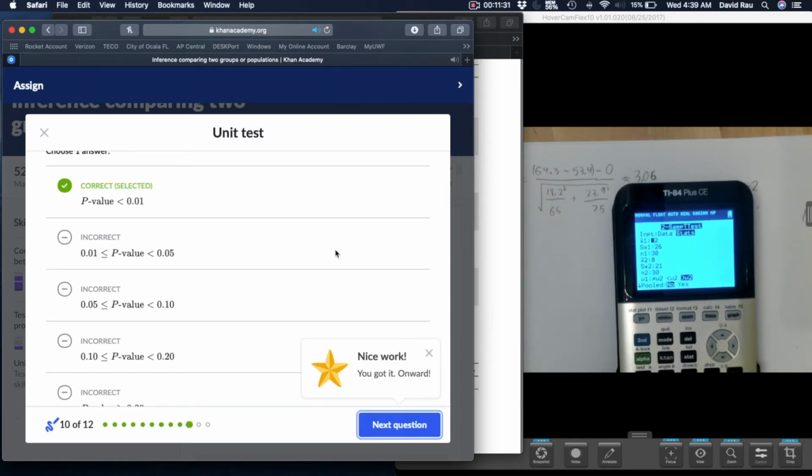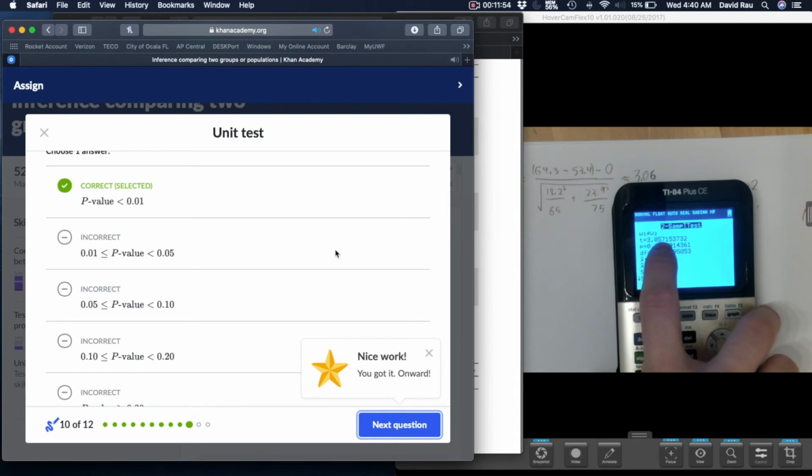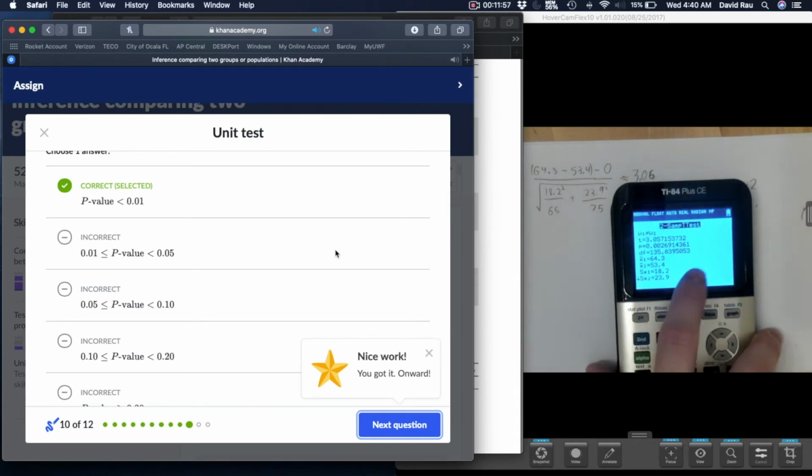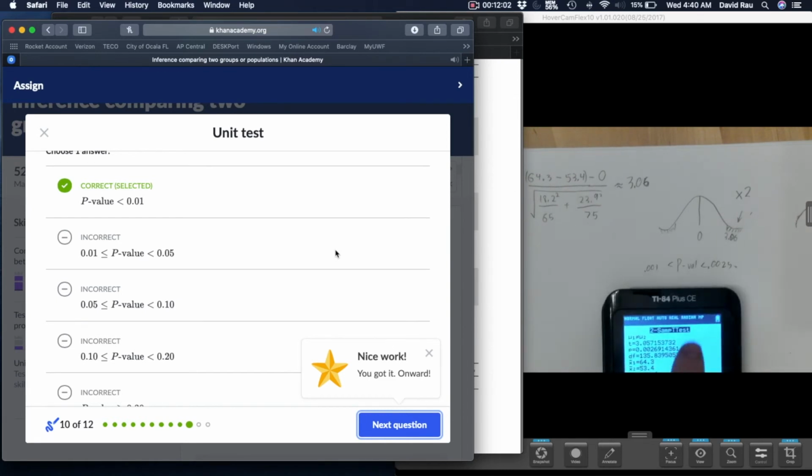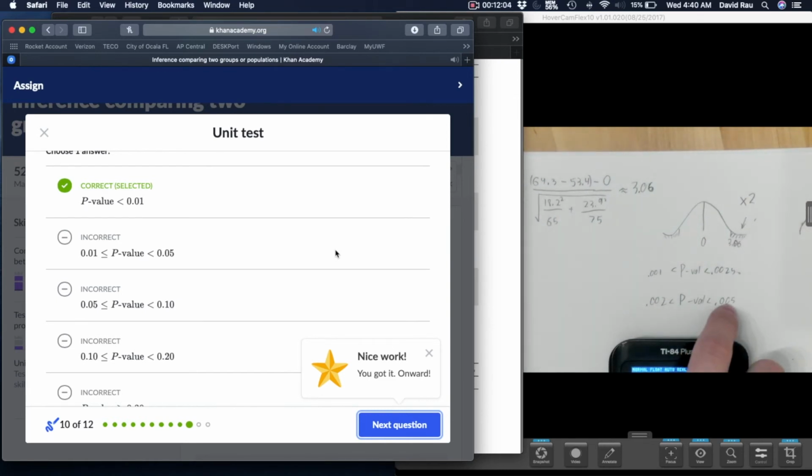Okay. Now, x̄1 was 64.3. Standard deviation was 18.2. Sample size was 65. The next one, 53.4. Standard deviation was 23.9. Sample size was 75. And we're just doing a simple not equal to test. Pooled as always no. Calculate. And there's our test stat, 3.075, which rounds to 3.06. And we get a p-value of 0.00269, which is indeed between 0.002 and 0.005.